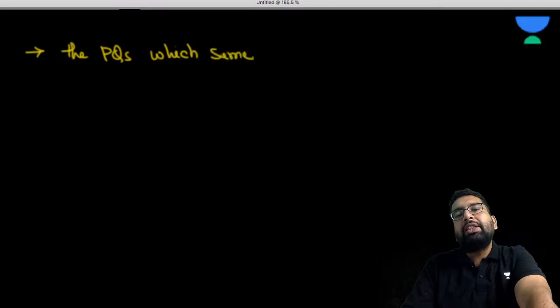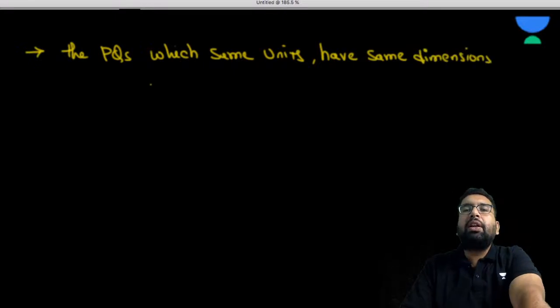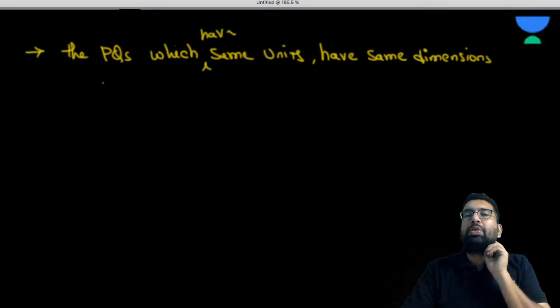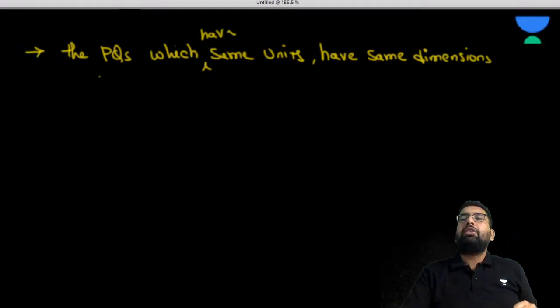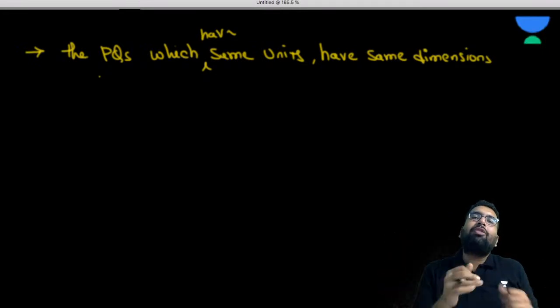The physical quantities which have the same units have the same dimensions. Sometimes these kinds of questions are asked in the NEET examination, like which of the following have the same dimension.